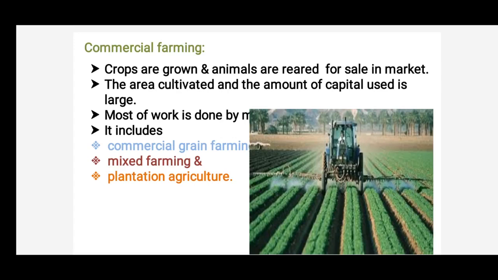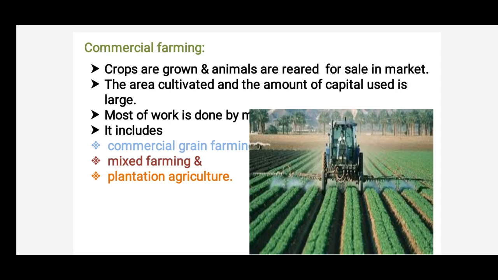In commercial farming, crops are grown and animals are reared for sale in the market. It means for selling in the market. They grow the whole crop for selling only, not for their own use. So the area cultivated for this kind of farming is large. It means the farmer grows the crop over 100 hectares of land. Also the amount of capital invested in this kind of farming is large.